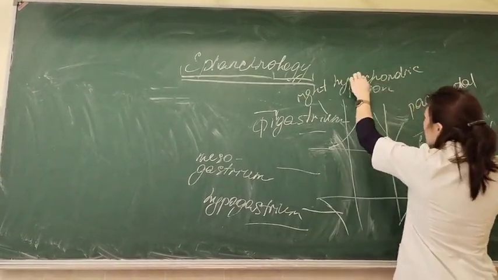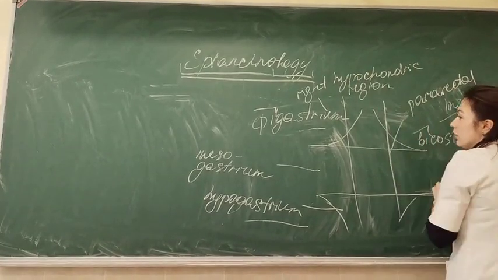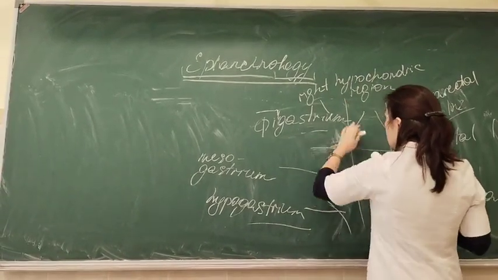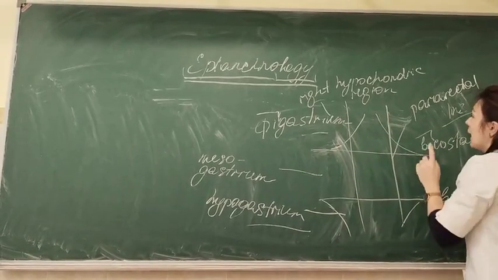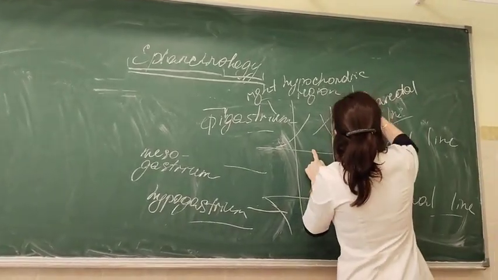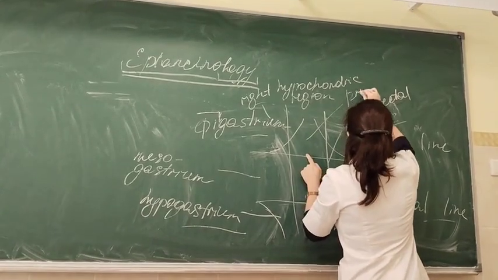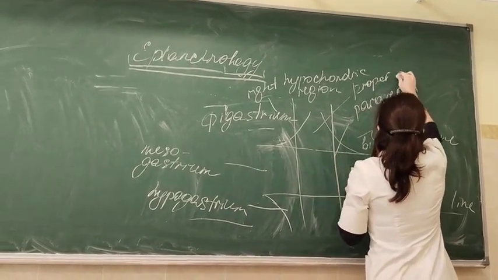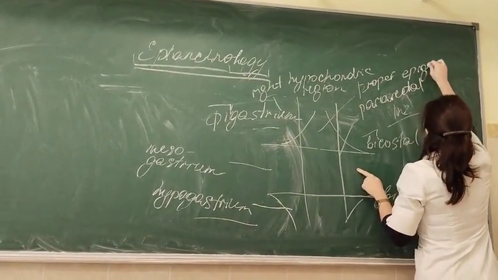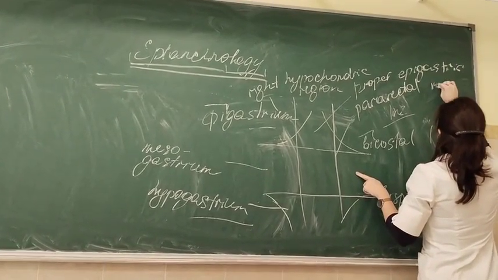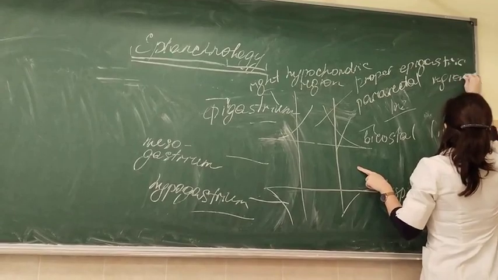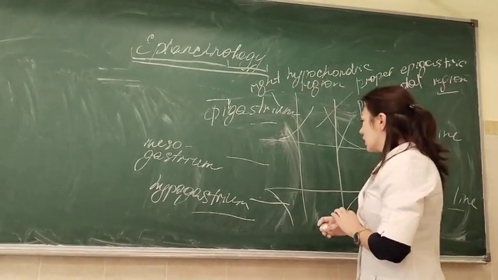Hypo means under, chondra means cartilage. So that region is located under the costal cartilages, covered by costal cartilages. And in the center there is proper epigastric region.